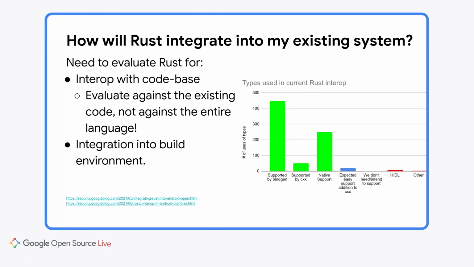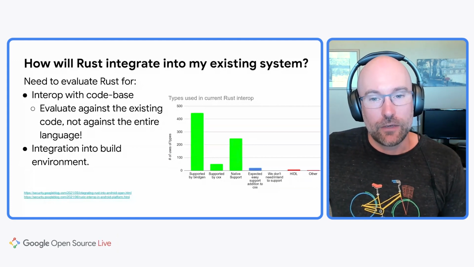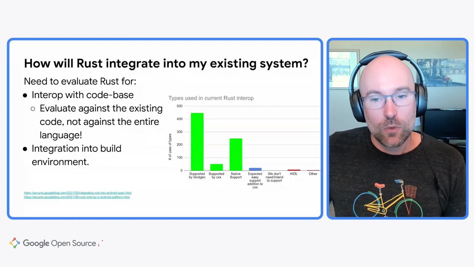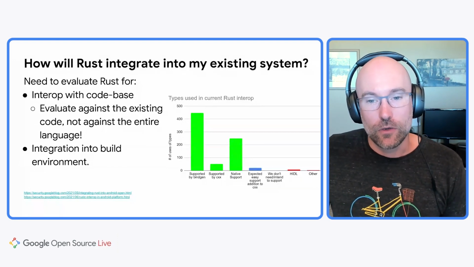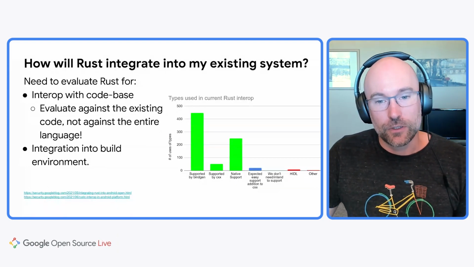But here I want to specifically talk about language interop because we wasted a lot of time initially on looking at general interop between Rust and C++. So don't do that. Instead, focus on your existing code base and where you'll need interop. For Android, that was pretty easy to approximate for Rust to C++ by looking at how we reuse C++ throughout our code base. In other words, if we commonly reuse functionality from C++ across different projects, we'll likely need to use that same functionality within our Rust code for the same purposes. With that knowledge, we were able to add interop solutions that fulfilled Android's needs.